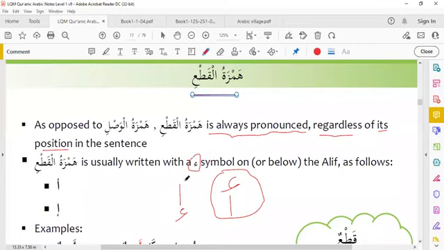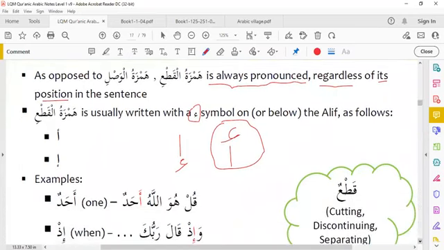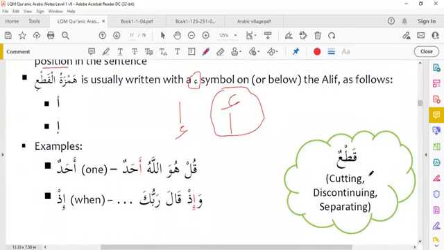And this is a sign. If you see this sign on the alif, you understand that this is a Hamzatul Qat'i. Qat'i means cutting, discontinuing or separating. Like Qul huwallahu ahad. You see here ahad. It has a sign of Hamza, ahad. So we will pronounce it.